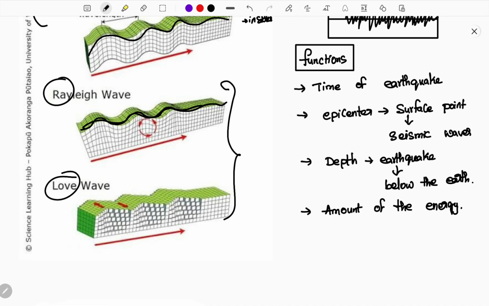They travel along the surface of the earth, and that will be the main reason why the earth's surface will be tampered with, and all the living beings and infrastructure will be shattered because of these waves.